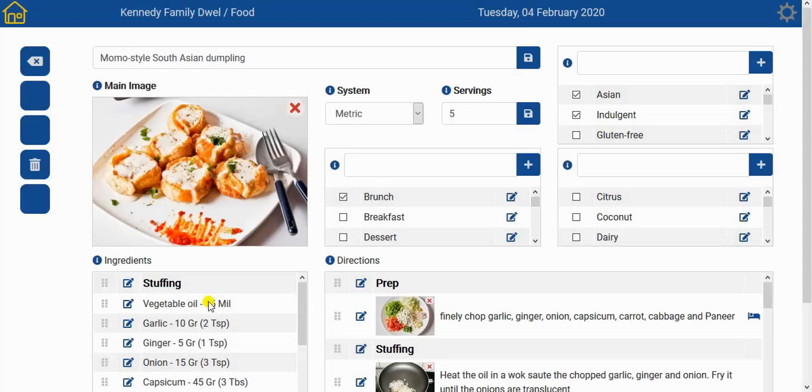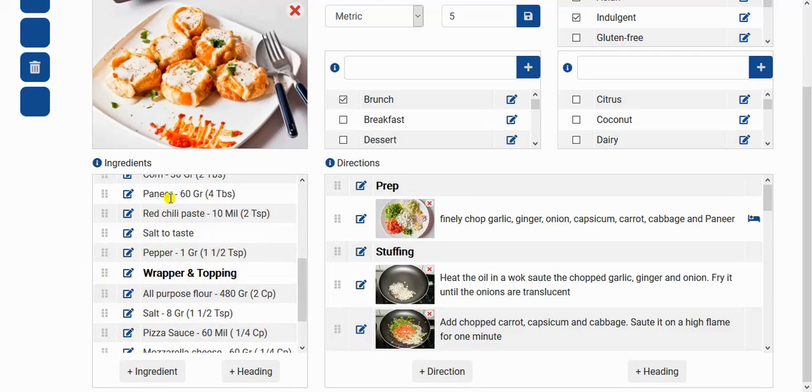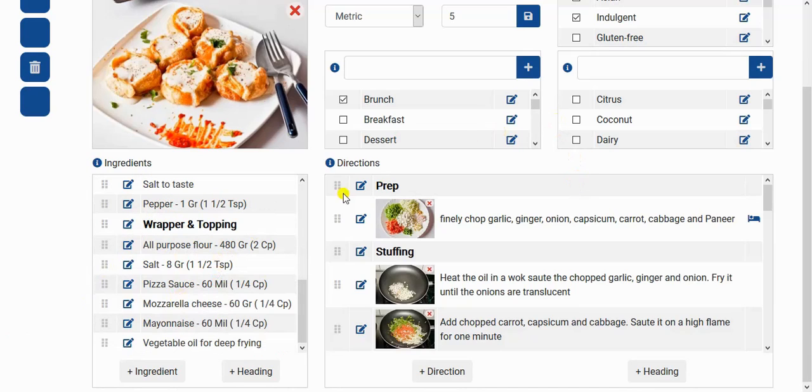Now that we've finished entering the ingredients and directions, we can come back to the allergens section. Because we have a visibility of the ingredients now, we can quickly ascertain what potential allergens we have in this recipe. For example, here I can see garlic, onion, paneer is made of milk, so dairy. So we'll just go ahead and say dairy, eggs.